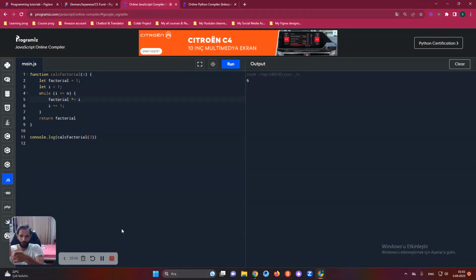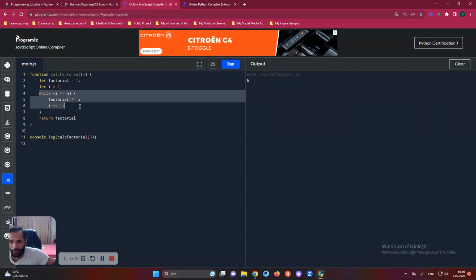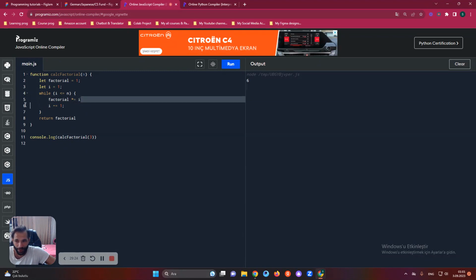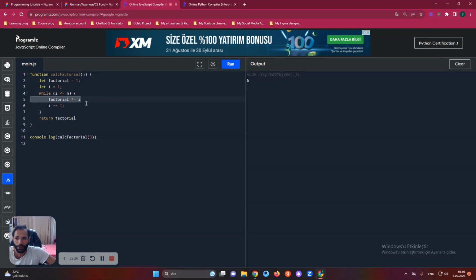So in the visualization it's a little bit different, but in the while loop you can understand everything clearly, okay? Factorial is 1, and in the factorial that we keep saying each time, like factorial times I, it's just storing data, okay? It's 1 times 1 is 1, just think like this. But we're returning factorial in this case, and for the calculation in the factorial function, we're just using number 3, okay?